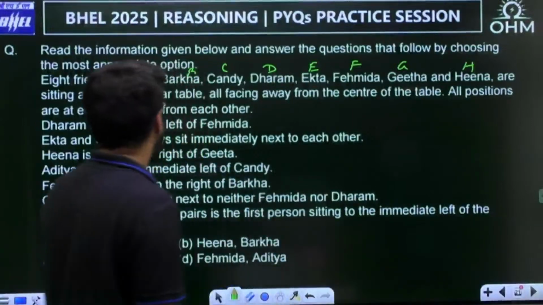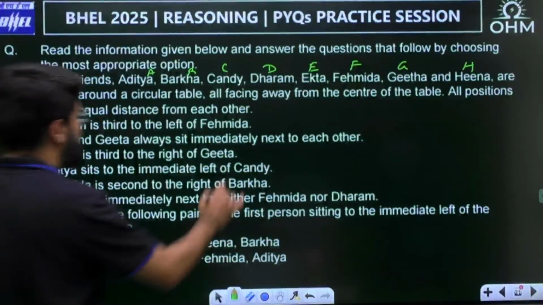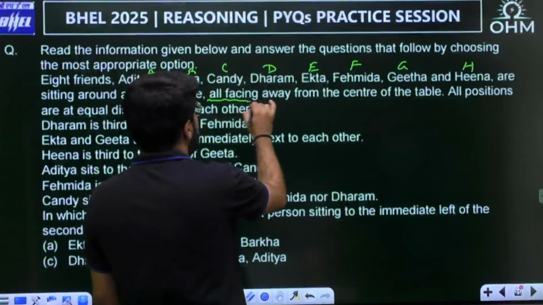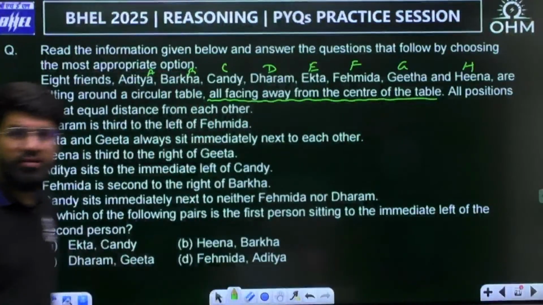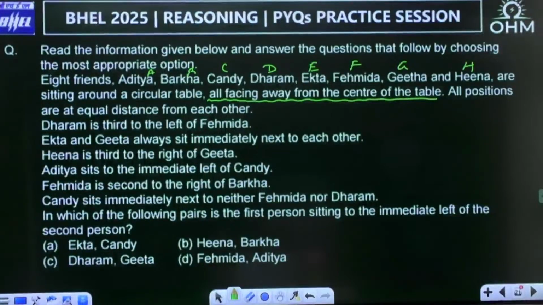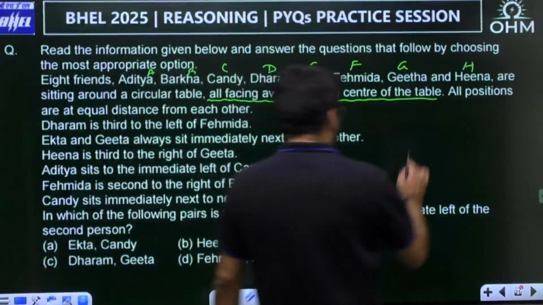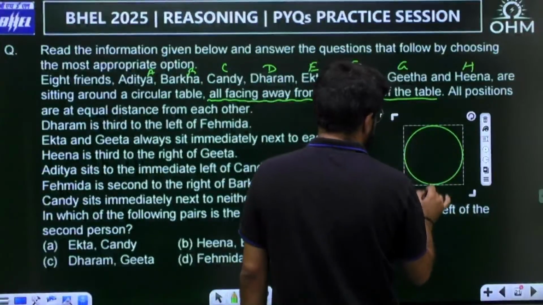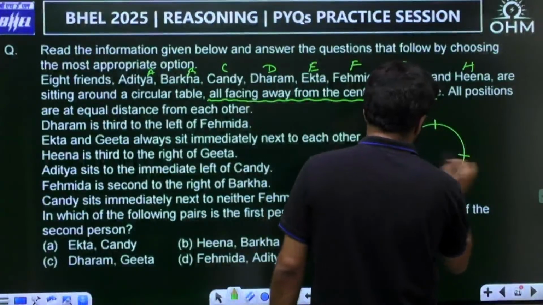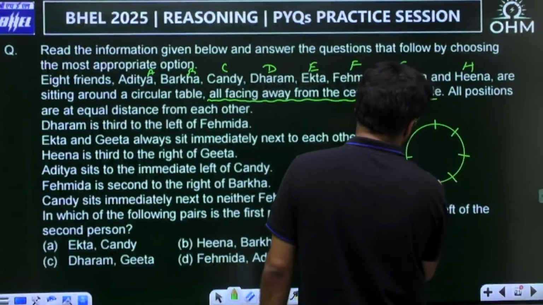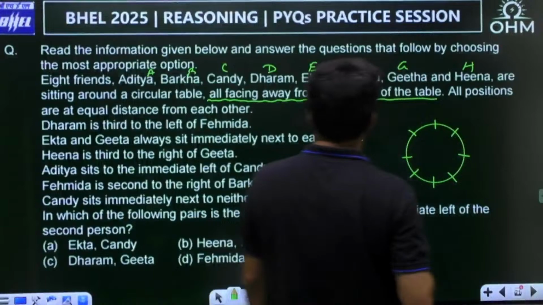They are sitting around a circular table, all facing, now important point, if nothing is mentioned you take towards the center, but they have mentioned, to twist the question, all facing away from the center of the table. There are 8 friends, so 1, 2, 3, 4 and 4 between them. These are 8 positions. Let me try to solve it here only.